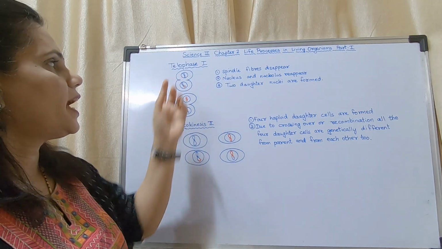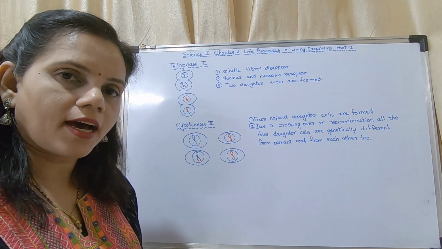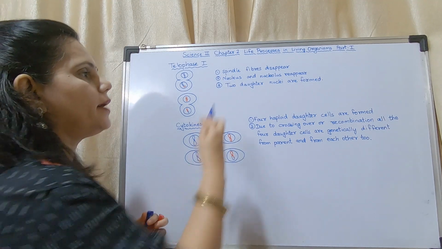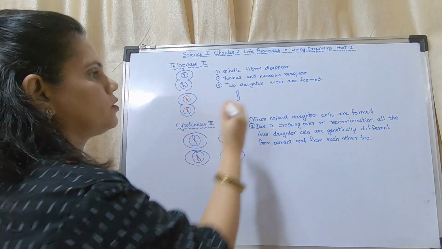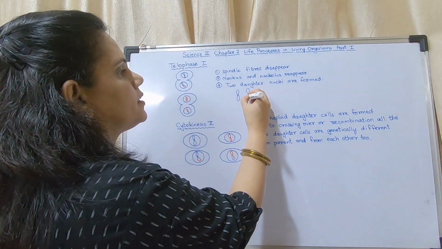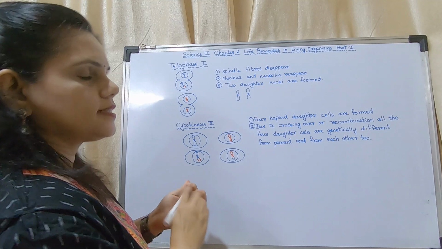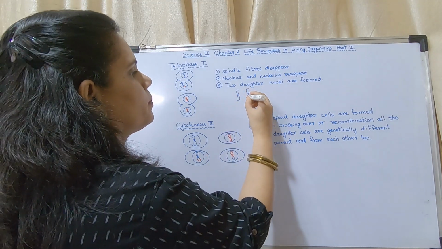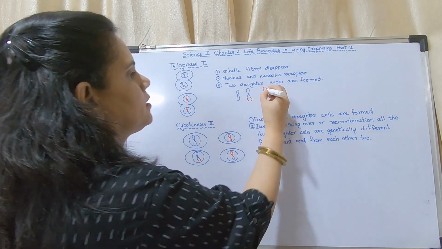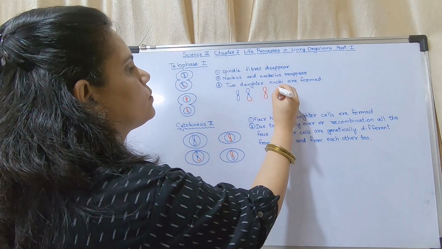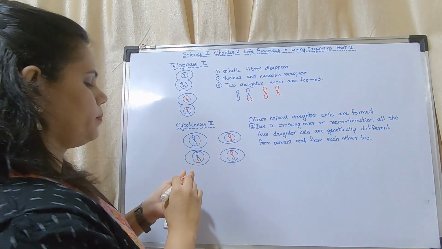Now you may see, as the sister chromatids are being pulled apart, this is one chromosome. Okay, the other one is like this, it is a recombinant. Okay, this one is plain and the fourth one is a recombinant.